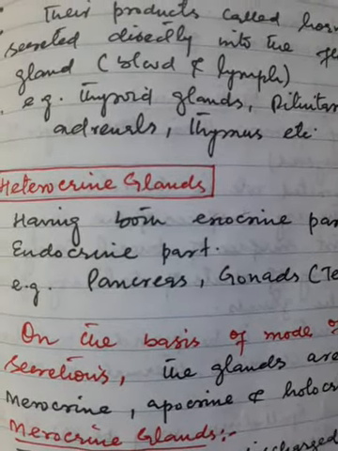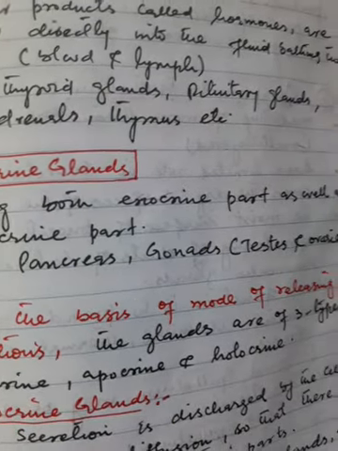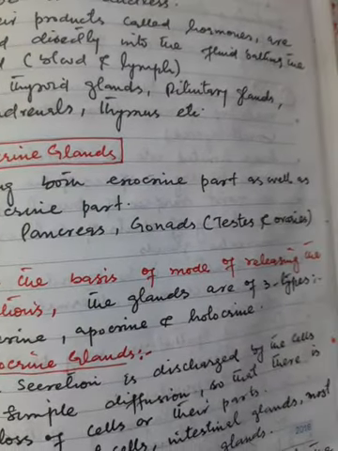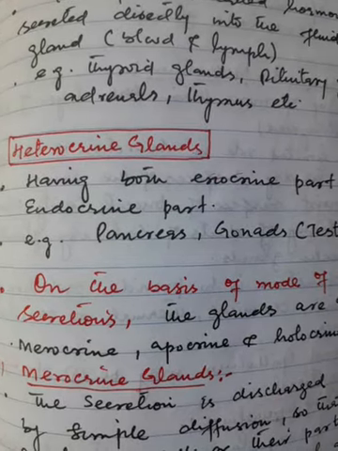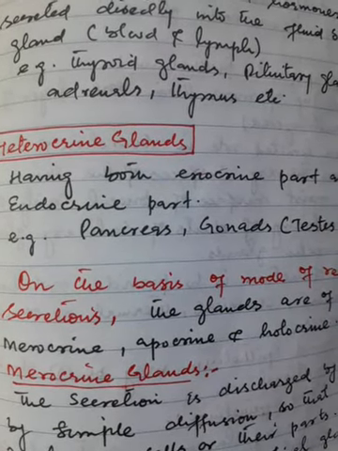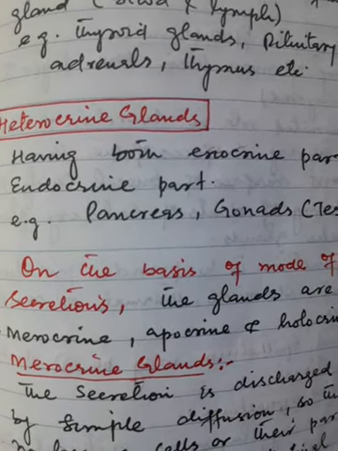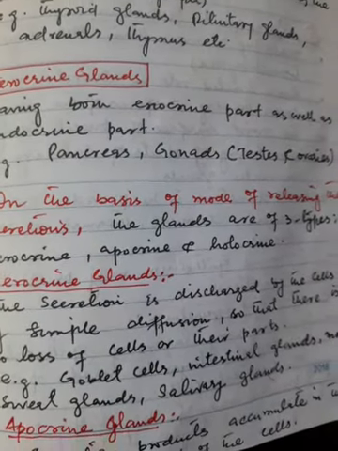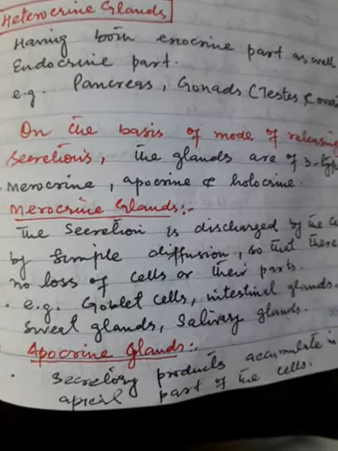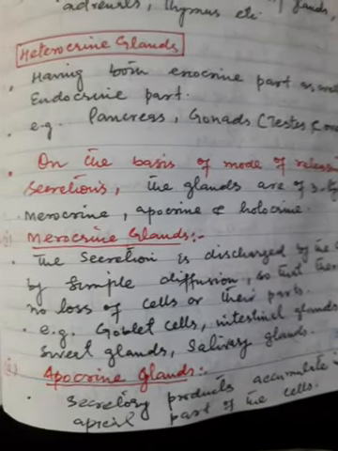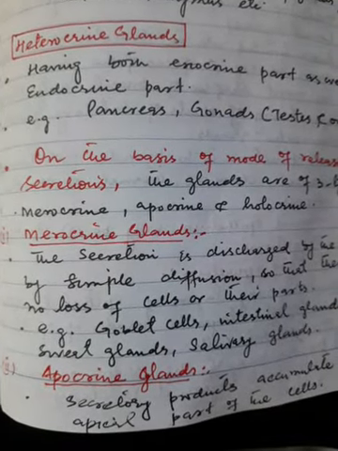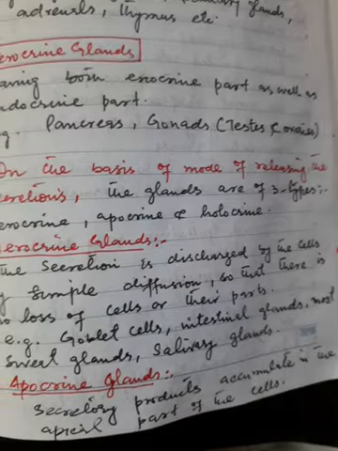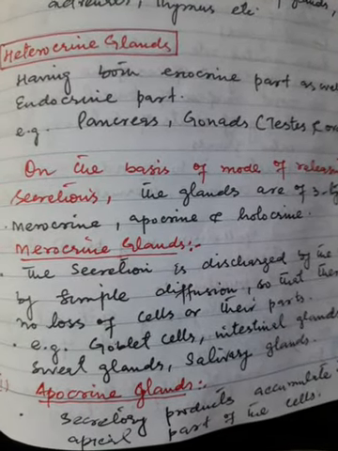Another classification of glandular epithelium is on the basis of the mode of releasing the secretions. The glands are of three types. That means merocrine glands, apocrine glands, and holocrine glands. Now, first, merocrine glands. The secretion is discharged by the cells by simple diffusion so that there is no loss of cells or their parts. For example, goblet cells, intestinal glands, most sweat glands, salivary glands.